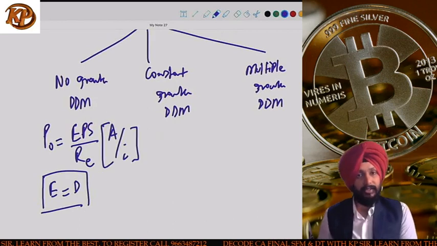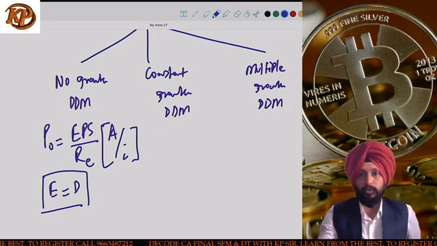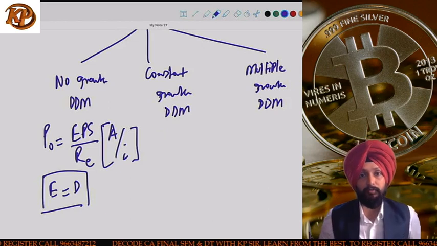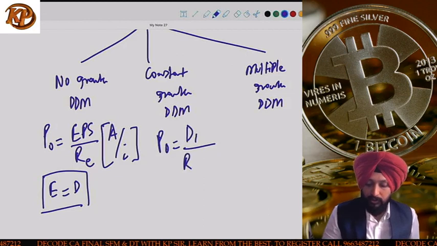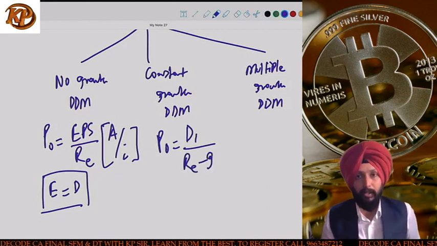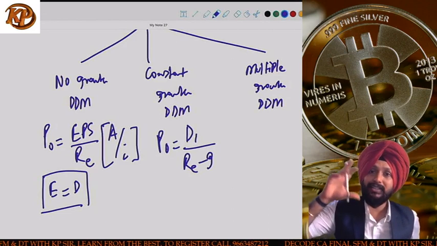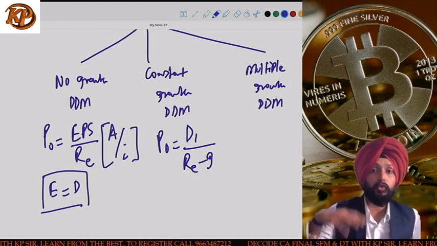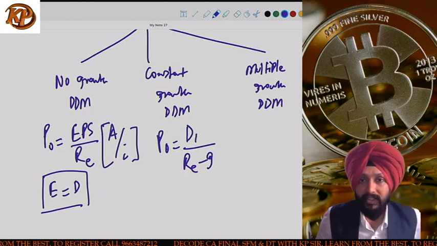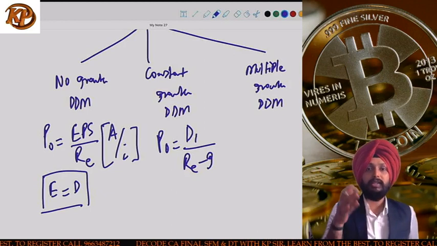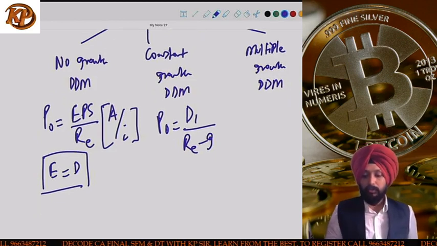In class I have discussed that this formula is based on A by I, that is we have perpetual cash flows, same cash flows every year, and based on that we calculated. Next is the constant growth model, which is the one most tested in the exam, where P0 is equal to D1 divided by RE minus G. This is the formula we use when dividends are expected to grow at the same rate per annum forever. The first formula is used when dividends are not expected to grow. The second formula is used when dividends are expected to grow at the same rate per annum forever. P0 is equal to D1 by RE minus G. Now there are two things to answer.